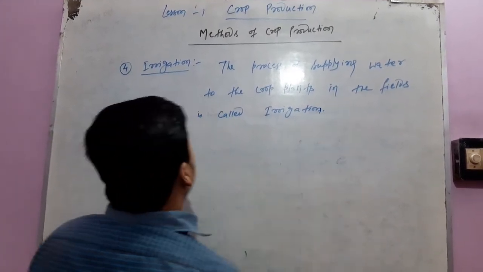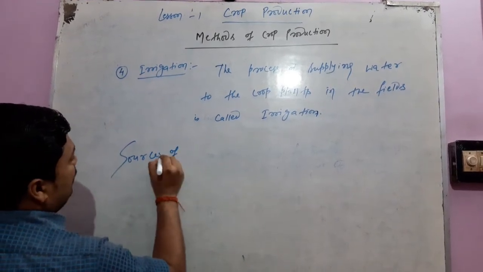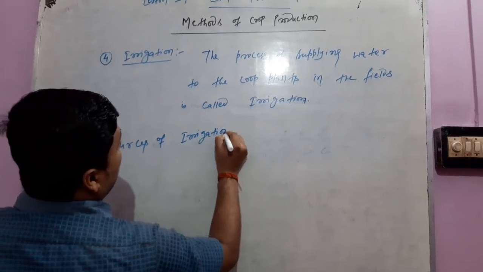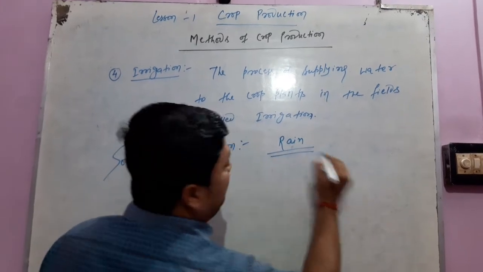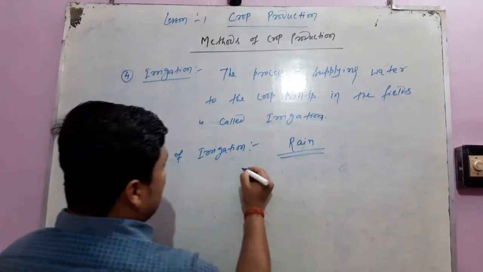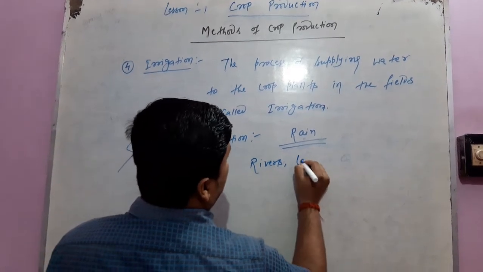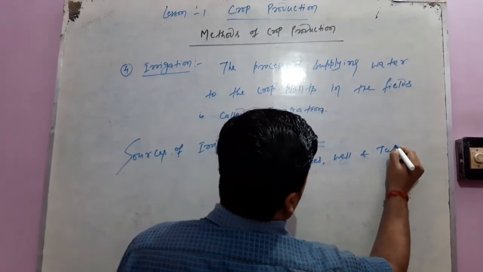Now what are the sources of irrigation? The most common source of irrigation is rain. It is the most common source of irrigation. Some other sources are rivers, lakes, wells and tube wells.